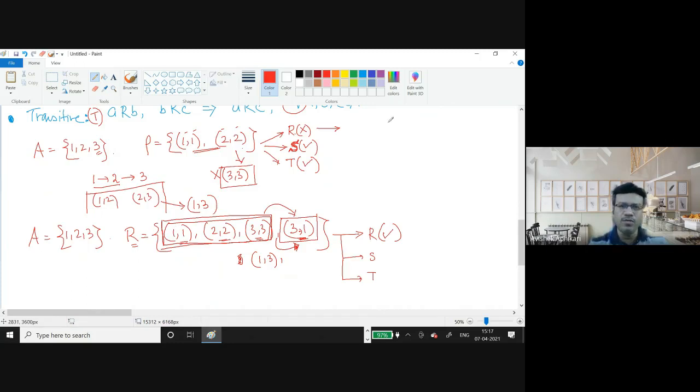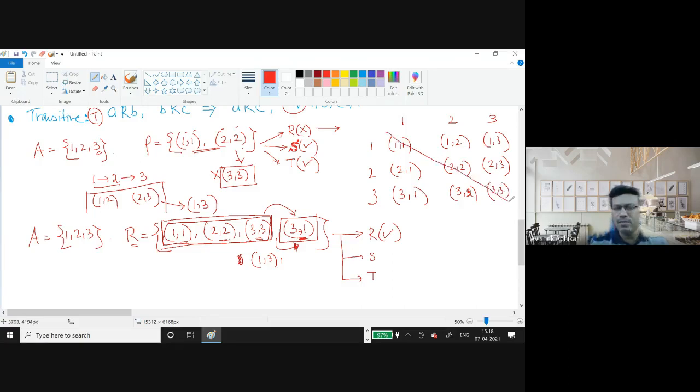If you draw it, for example, I have 1, 2, 3 and also 1, 2, 3, and you consider all pairs: 1,1; 1,2; 1,3; 2,1; 2,2; 2,3; 3,1; 3,2; 3,3. Basically those are the diagonal elements.